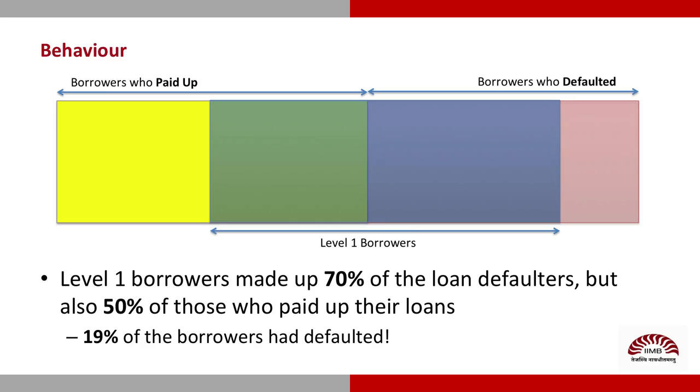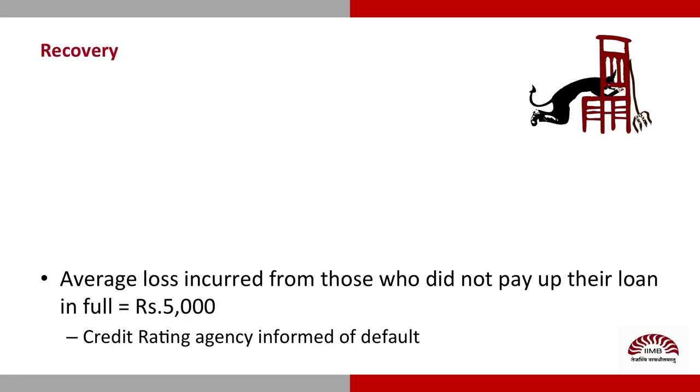Interesting. How many had defaulted? About 19% in total. That's nearly 1 out of every 5. I'm curious. What did the T Bank do with them? Most of them made the initial payments. The bank then recovered as much as it could. Even then, it incurred an average loss of 5,000 rupees. Of course, the credit ratings agency was promptly informed of any of these defaults. That's a lasting penalty for the borrower.